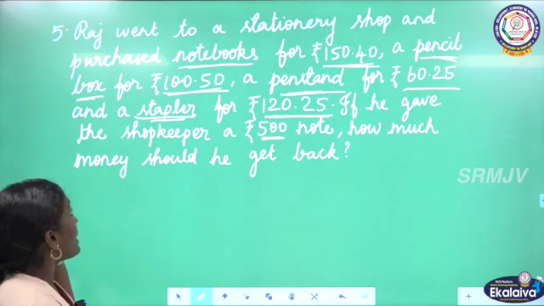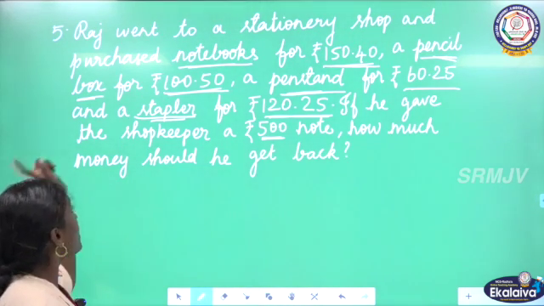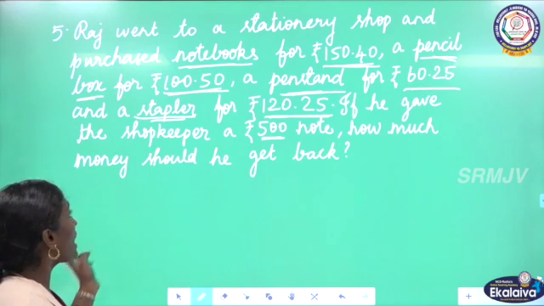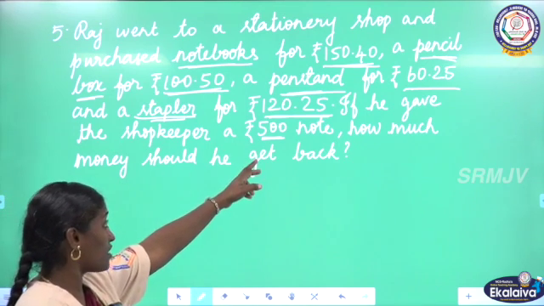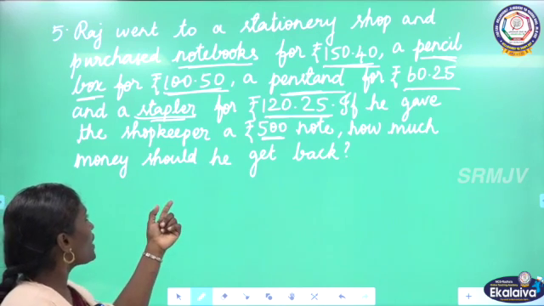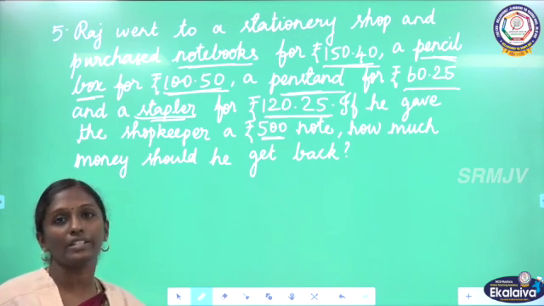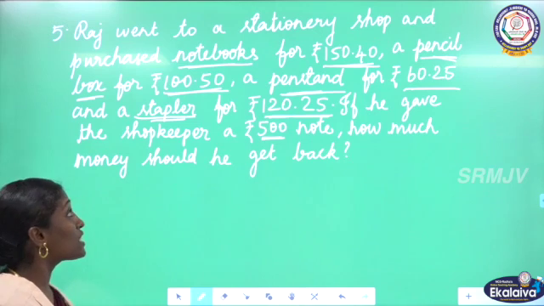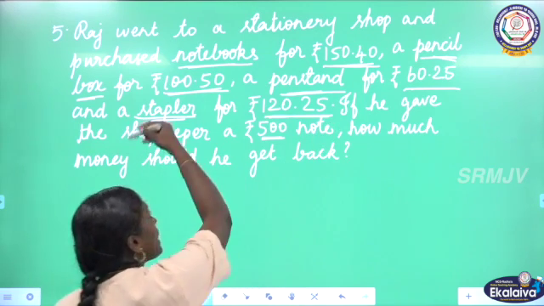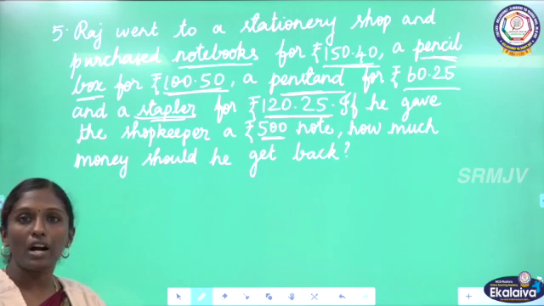Here, in a stationery shop, Raj is buying some things. After that, he gave a 500 rupee note to the shopkeeper. Now, we have to find out how much money he will get back. For that, first what we have to do? We have to find the total cost of the things he bought.